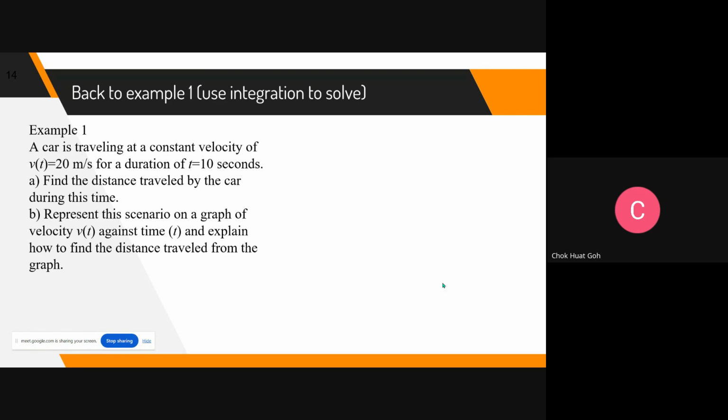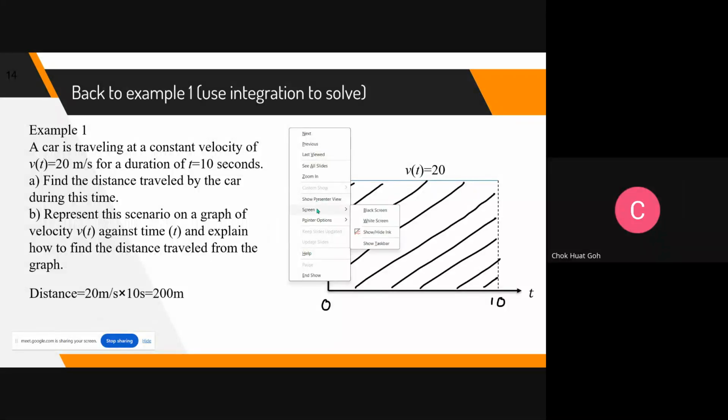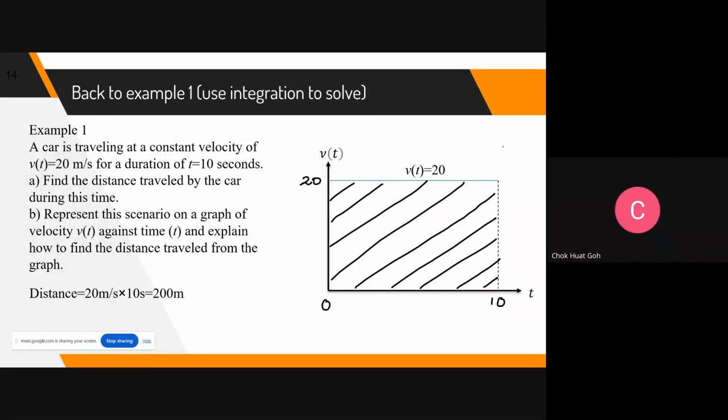Find the distance traveled by the car using integration. So if I ask you, can you use integration? What do you get? Okay, let me directly show it. It's not too difficult, students. Of course, we don't need to use integral calculus, because for a rectangle everybody knows how to find the area. Right? So if you use integration, it's a very short one.